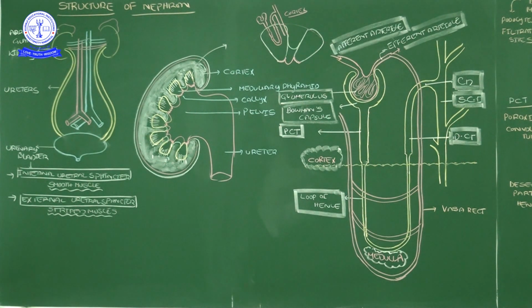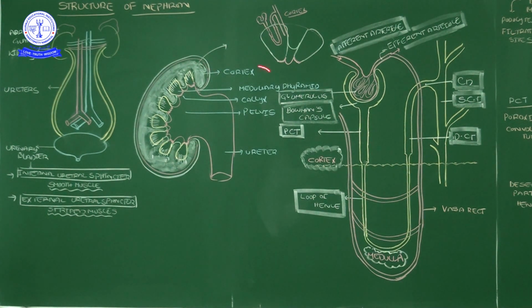What is their function? Basically, the kidney excretes nitrogenous waste material and unnecessary substances in our blood. If they are there, they are purified by the kidney. After purification, along with nitrogenous waste material, some toxic substances like creatinine will be filtered by the kidney and sent out through the urethra. So that is important. That filtration is done by the nephrons, the functional and structural unit of the kidney. We call it a nephron.